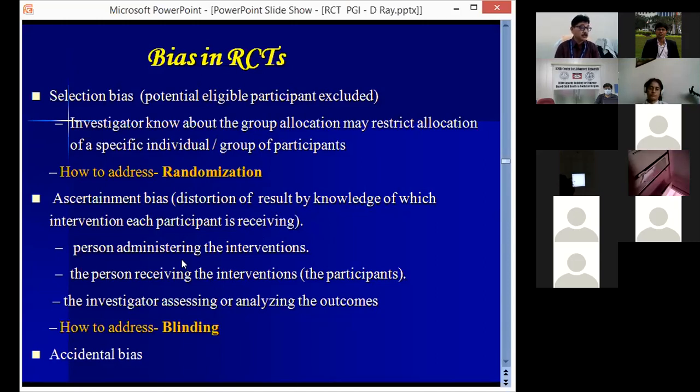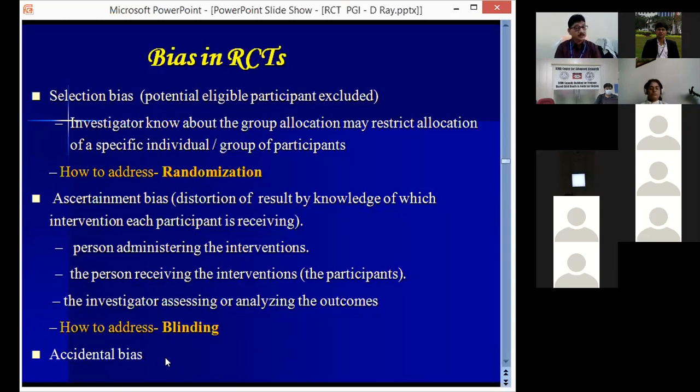The person administering the intervention, or the participant who knows he is getting the new drug, which is not even approved, or only the placebo, naturally there will be some bias. Likewise the investigator assessing or analyzing the outcome. So in any step, there may be bias. This bias can be avoided by blinding.